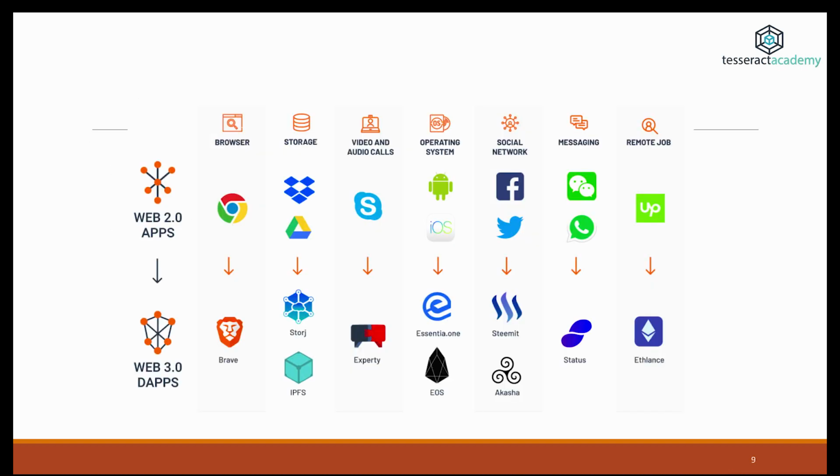So this is an example between Web 2 apps and Web 3 decentralized apps. We can see that in Web 2 we have Chrome, and in Web 3 we have Brave, where Brave has issued tokens and can reward content creators for the content they produce. In terms of storage, we have Dropbox and Google Drive in Web 2. In Web 3 we have IPFS, and we're going to talk more about IPFS later on towards the end of this presentation. In terms of social networks, we have obviously Facebook and Twitter, but in Web 3, we have things such as Steemit, which have different kinds of tokens, and these tokens can either be used to reward content creators or to invest in the platform.